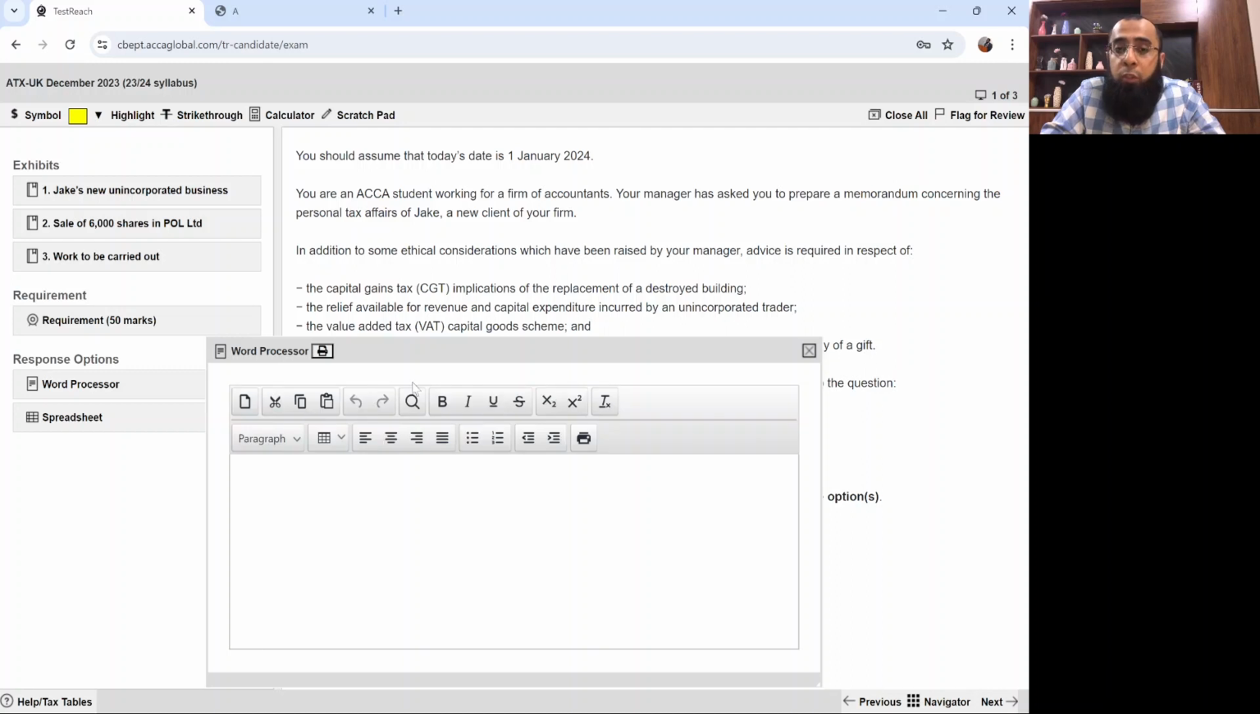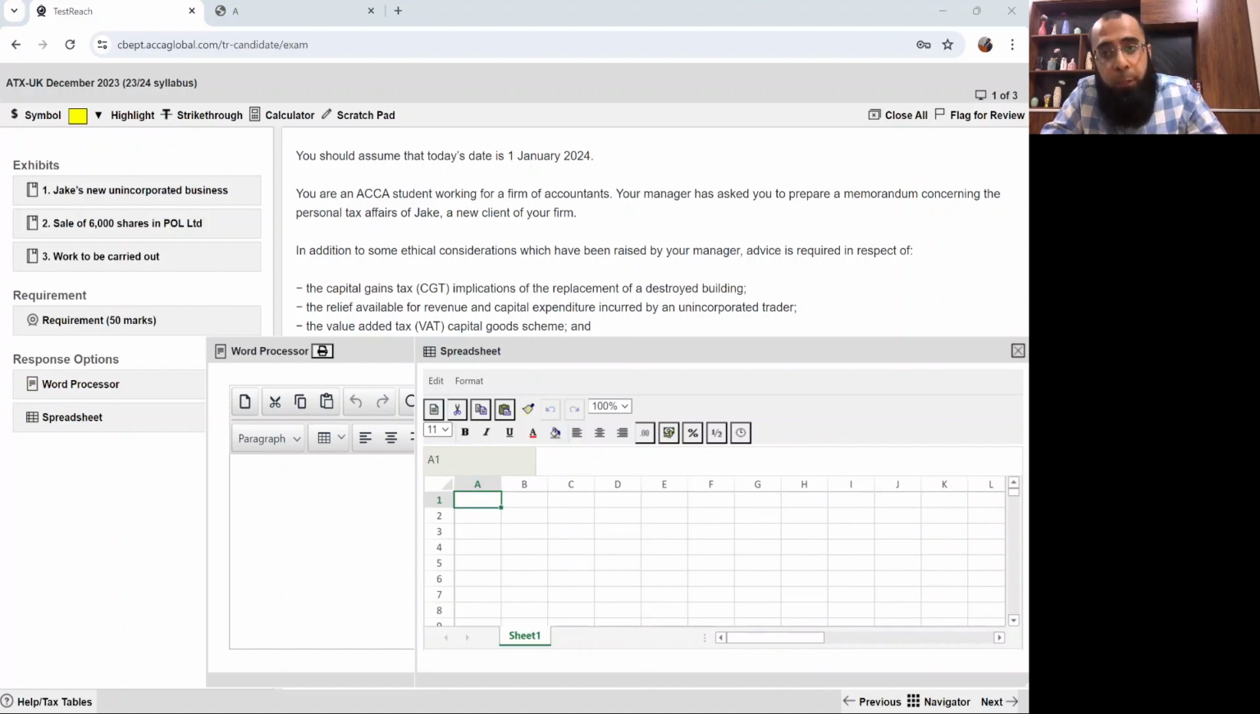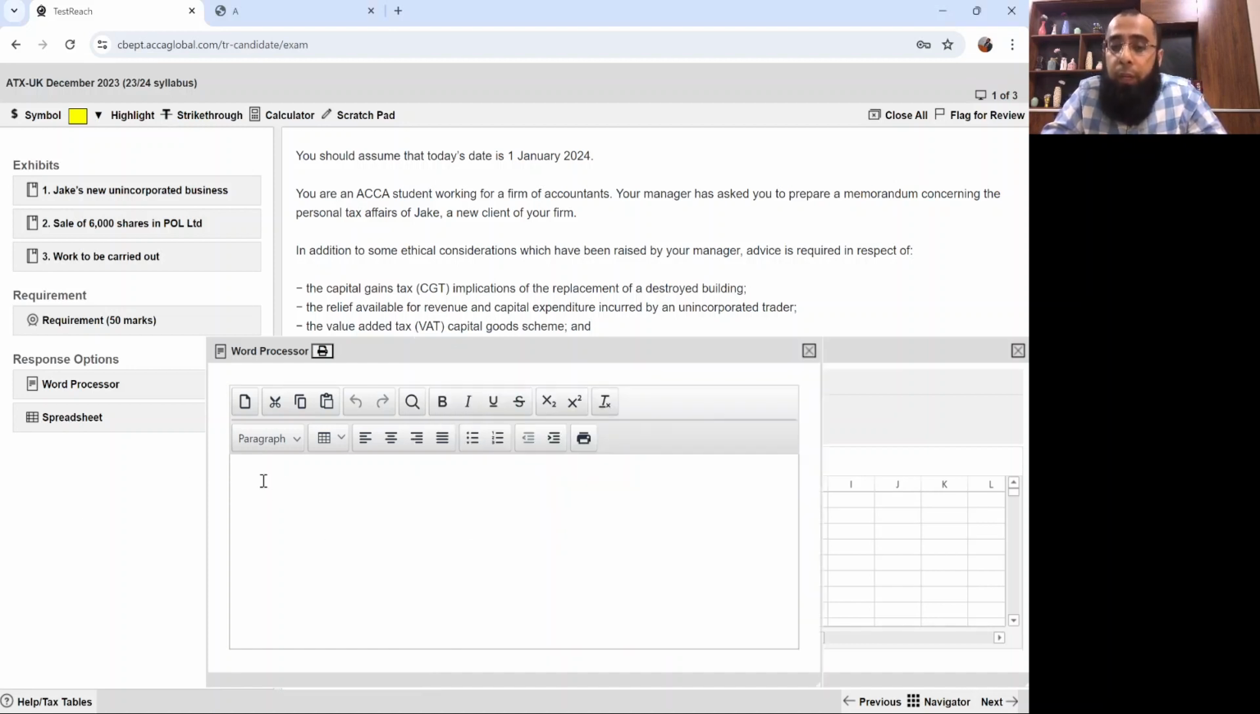There are two response options. One is a word processor in which you type the things, and the other is a spreadsheet which is used for calculation purposes. So where do you recommend to answer it? While I'll be answering it, you'll get complete guidance. But as an overview, I recommend to answer the complete question in the word processor only.